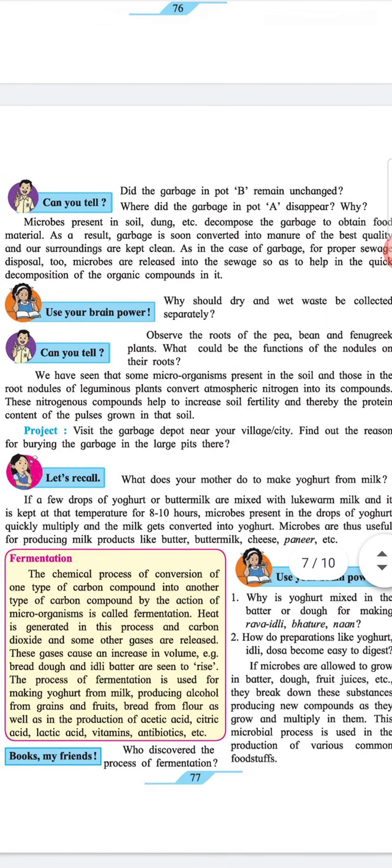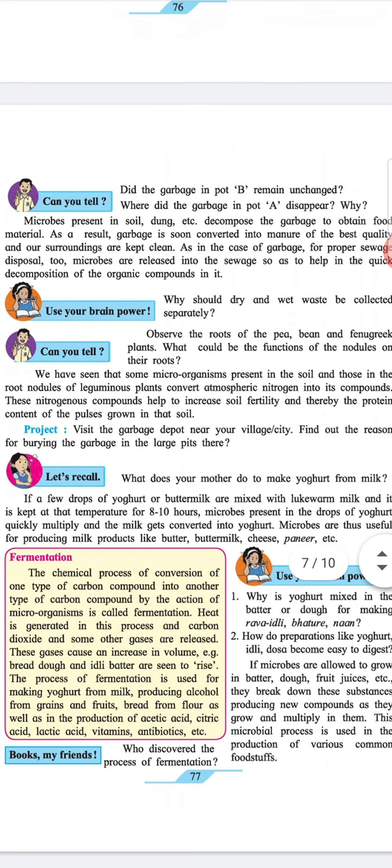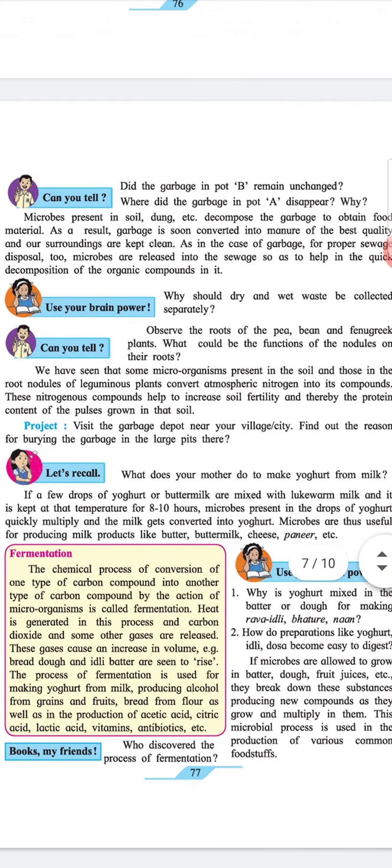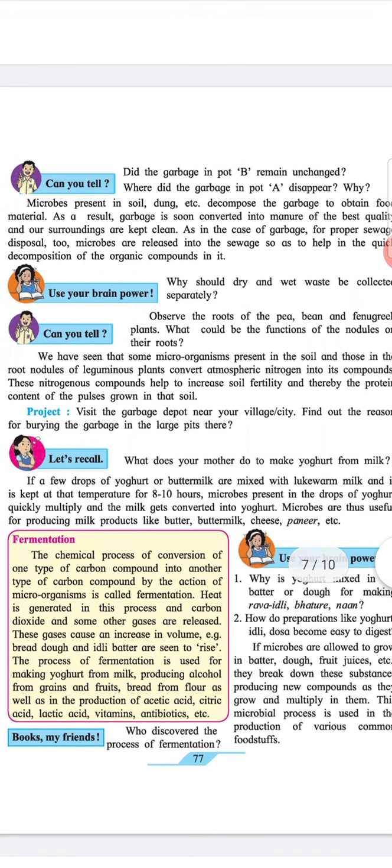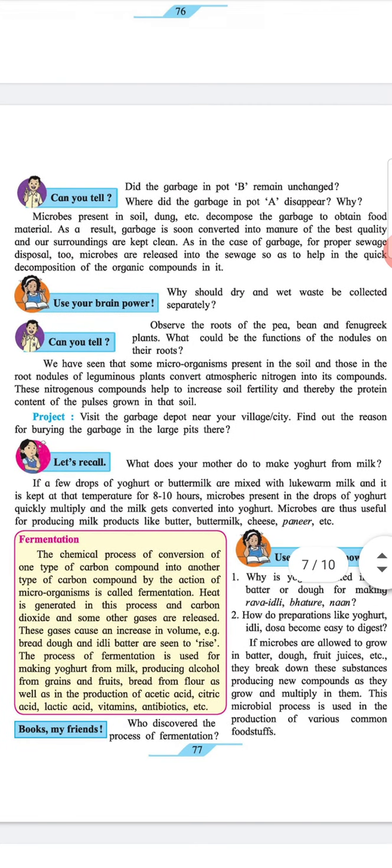Can you tell? Did the garbage in pot B remain unchanged? Where did the garbage in pot A disappear? Why? Microbes present in the soil, dung, etc. decompose the garbage to obtain food materials. As a result, garbage is soon converted into manure of the best quality and our surroundings are kept clean.